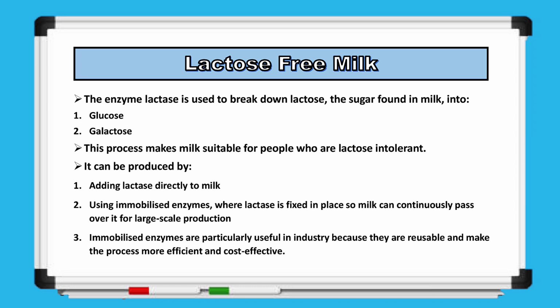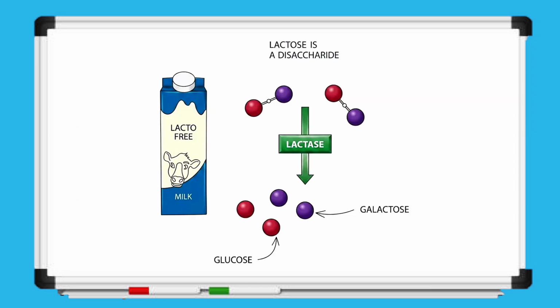In industrial production, lactase is often immobilized by fixing it onto beads. Milk is passed through a column containing these beads so that the enzyme breaks down the lactose without mixing into the final product, and the enzyme can be reused. As you can see here in the diagram, a lactose molecule is shown being split by lactase into glucose and galactose. In the industrial setup, milk enters a column containing enzyme beads and comes out as lactose-free milk after passing through.